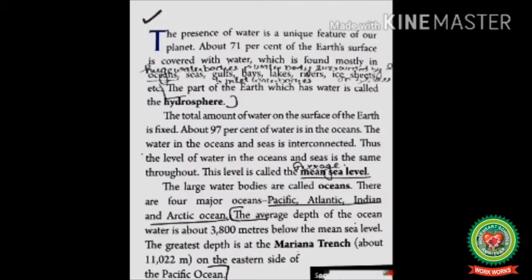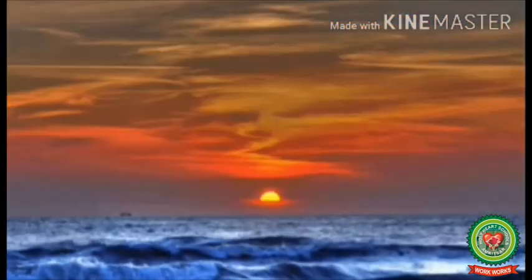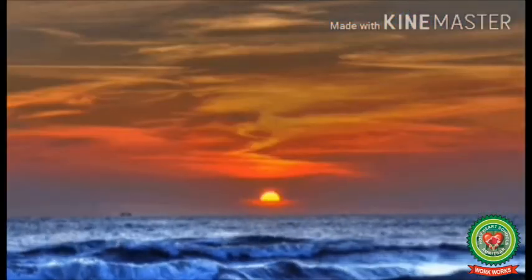The presence of water is a unique feature of our planet. Unique means one of its own kind. About 71% of Earth's surface is covered with water, which is found mostly in oceans, seas, gulfs, bays, lakes, rivers, ice sheets, etc. Now, oceans here are huge water bodies. Seas are the large salty water bodies smaller than the oceans.